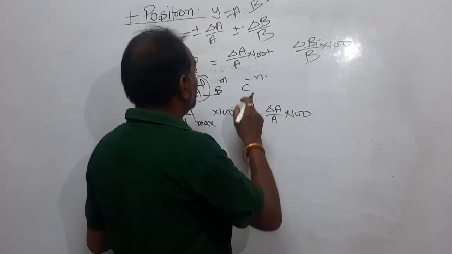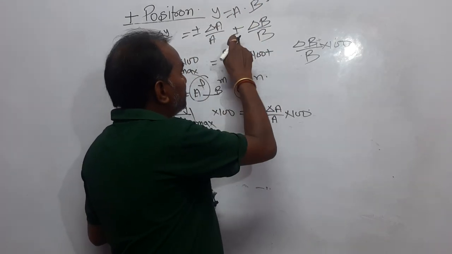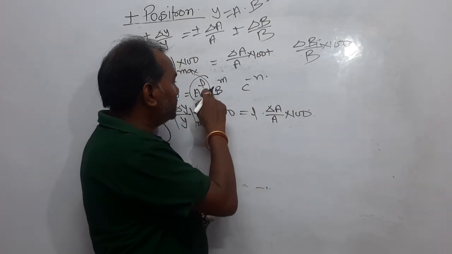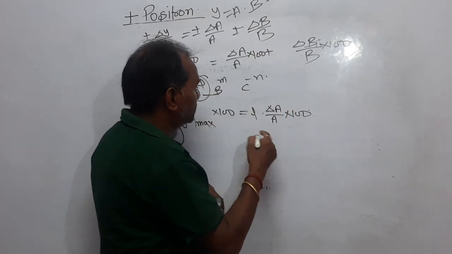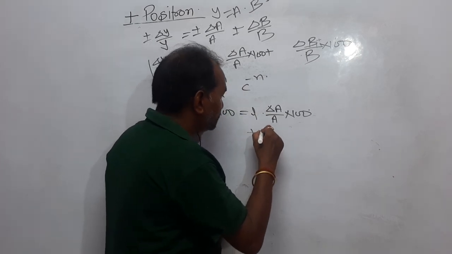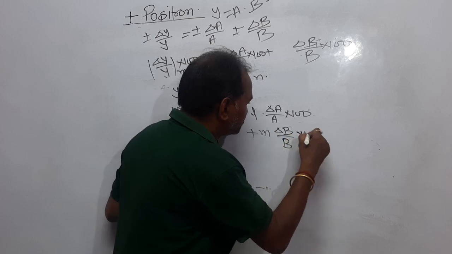So again, if y is equal to A dot B, delta A upon A plus delta B upon B. Similarly A to the power L into B to the power M, so it will be plus, and for B to the power M, it is M delta B upon B into 100.